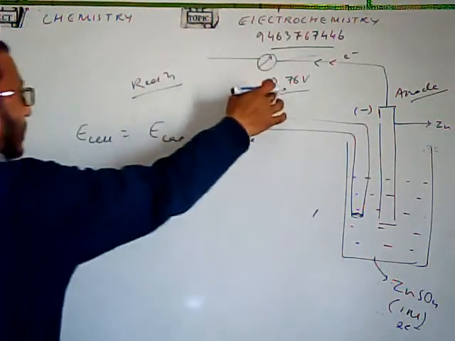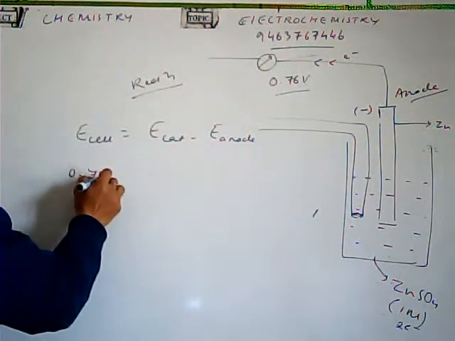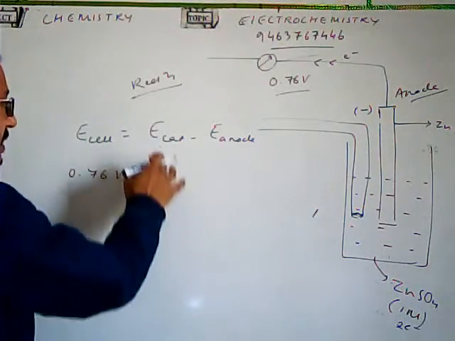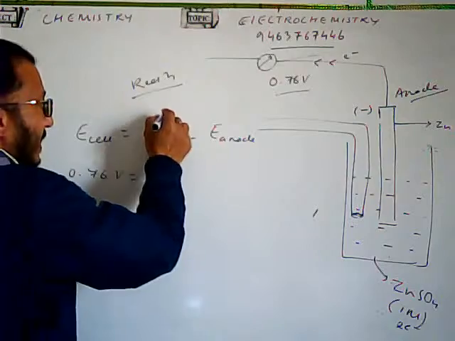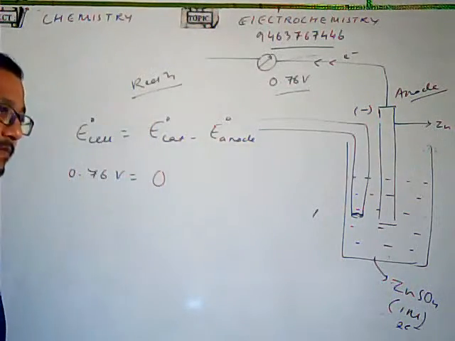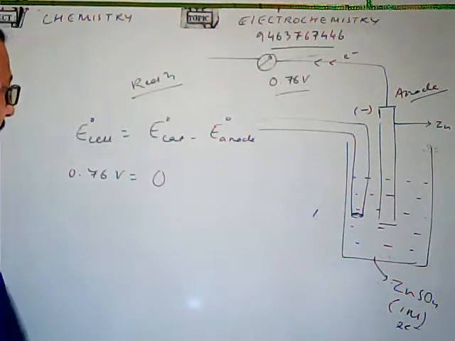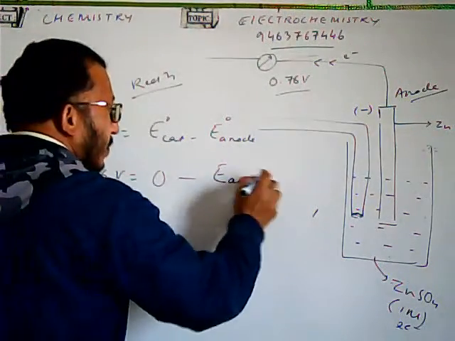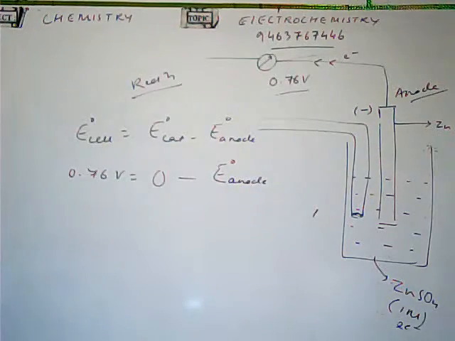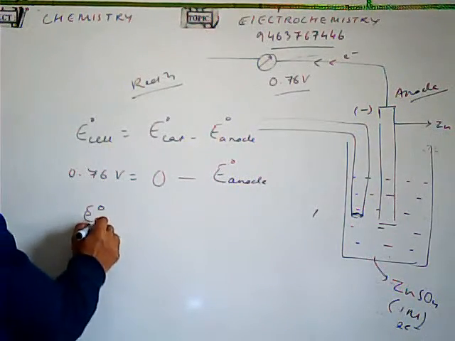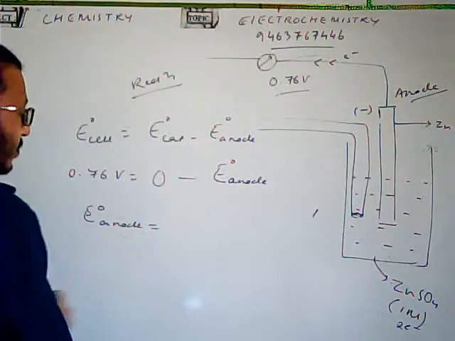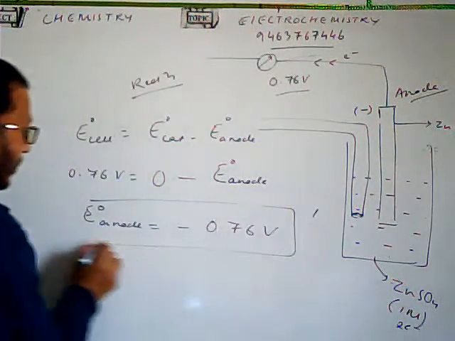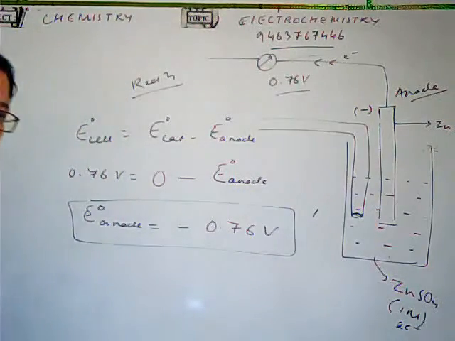Fine. So what is the E of the cell? You have 0.76 volt equals E cathode. Cathode was your hydrogen. What is the voltage for this one? That is 0, the standard cathode. So E naught minus E anode is your standard E naught. So E naught anode will be equal to minus 0.76 volt. This is the reduction potential for the zinc electrode.